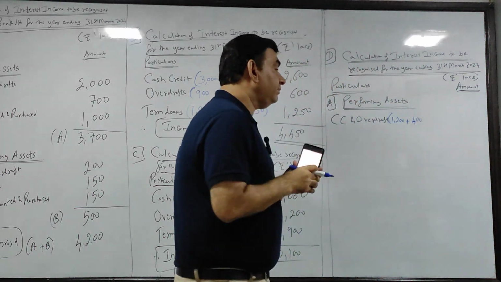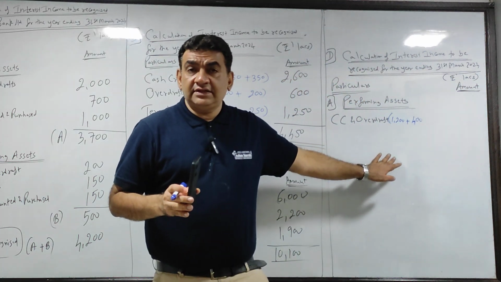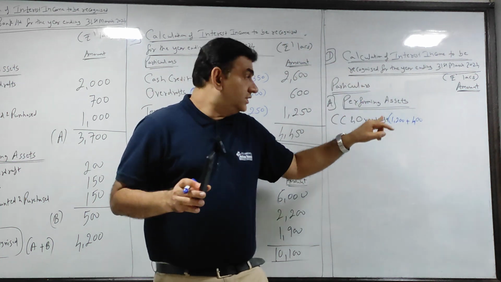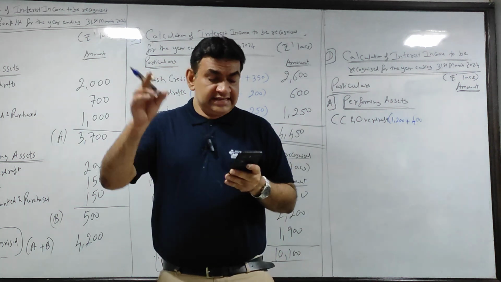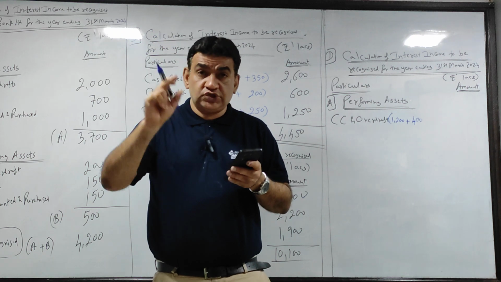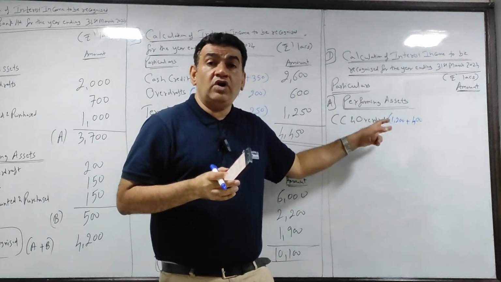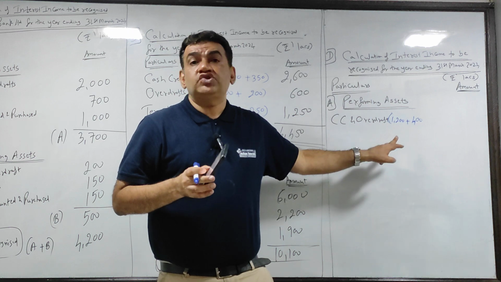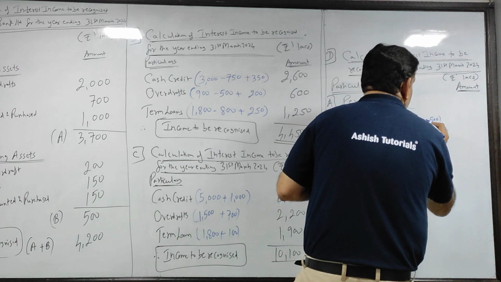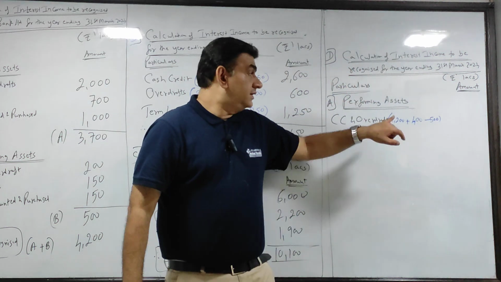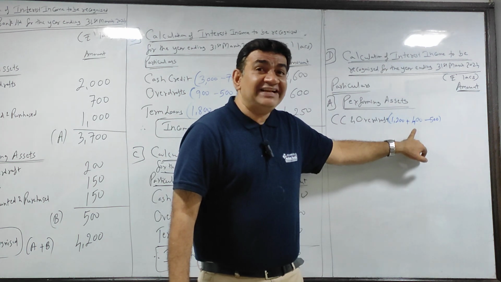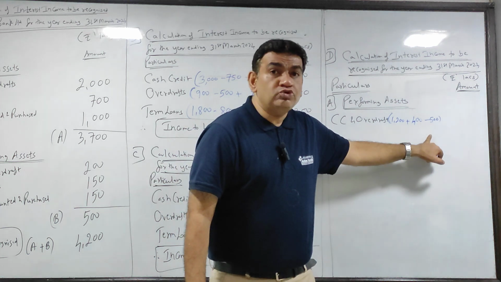Now listen, when you receive money na, first what you get will be that what is outstanding of last year. So ये जो मुझे 1200 मिला है, that will include interest due on the first day of the year. See the first day of the year 500 है. So this 1200 already includes that 500. So I cannot put it twice. So what you will do? उसको minus कर दो. So in short, received during the year, add outstanding of current year less outstanding of last year.